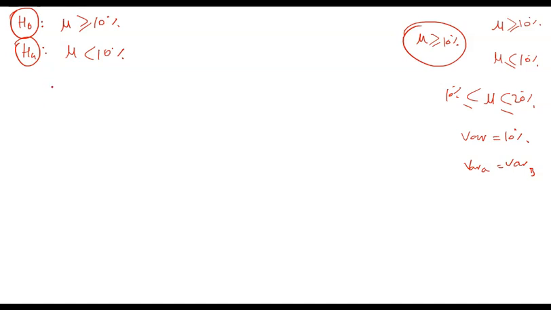Once you have defined this, the next thing is that you define the test statistic. By test statistic, we mean which test or formula you should use. Should you use the Z formula, or the T table, or the chi-square table, or the F-test table? There are different distributions, so you need to decide which distribution should be used for testing this.